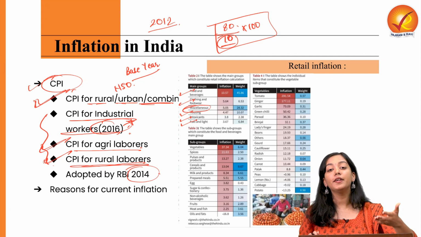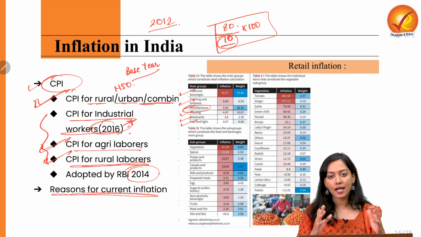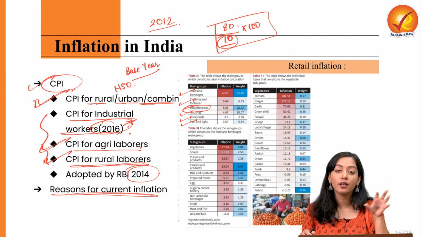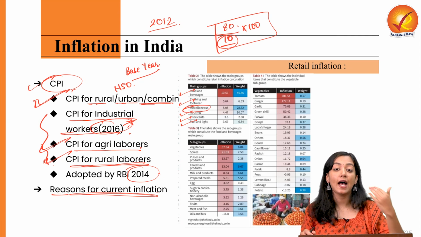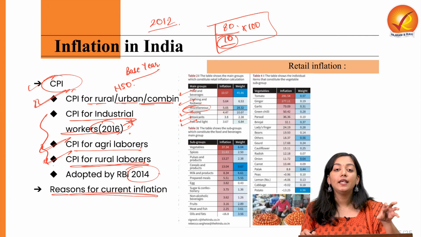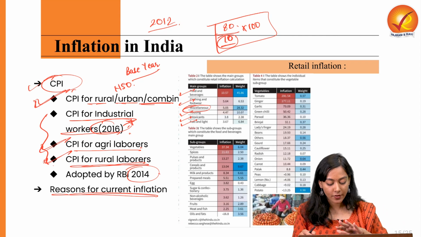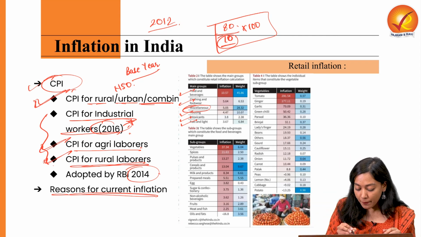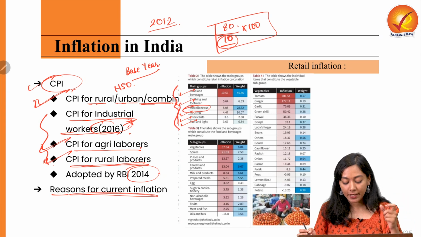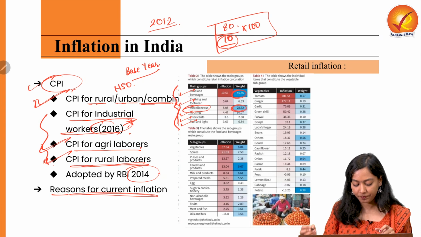Now, let's deal with the elephant in the room. What is the reason for current inflation? Let's also try to understand current affairs. This particular current inflation is taking place highly because of inflation in the vegetables, and that too in the inflated prices of tomatoes and gingers. So let's understand this chart first and foremost, that among the main groups of the CPI basket, the highest weightage is given to food and beverages and to the miscellaneous.